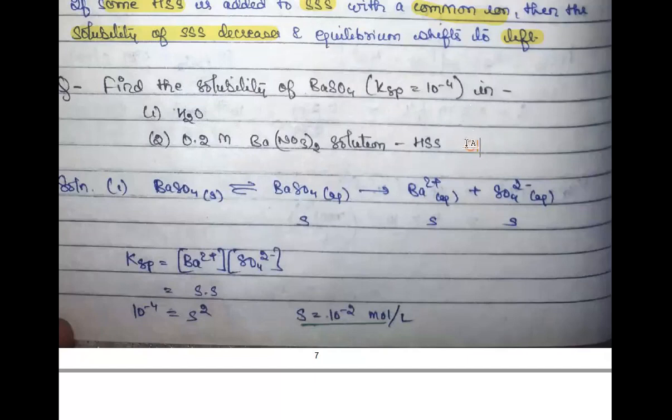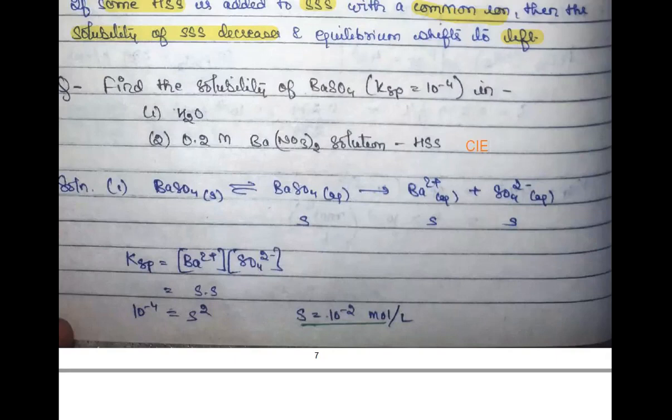What is the common ion? Which one is the common ion? See this salt. Barium, of course. Okay, so in the first case, you will get the normal solubility, but in the second case, you will get the decreased solubility. Just now we have discussed it. Due to common ion effect, solubility of sparingly soluble salt always decreases. So definitely my 2 should be lesser than that of 1, right? In terms of solubility. And if you are getting a reverse answer, that means you have made a calculation mistake.